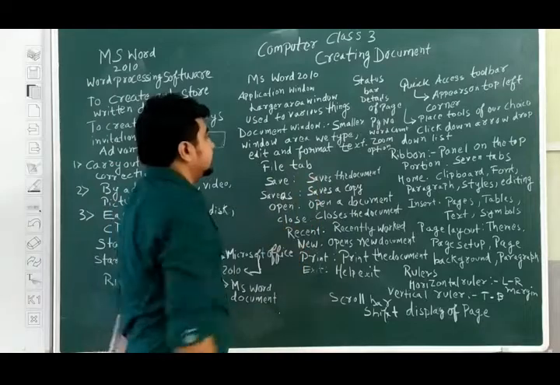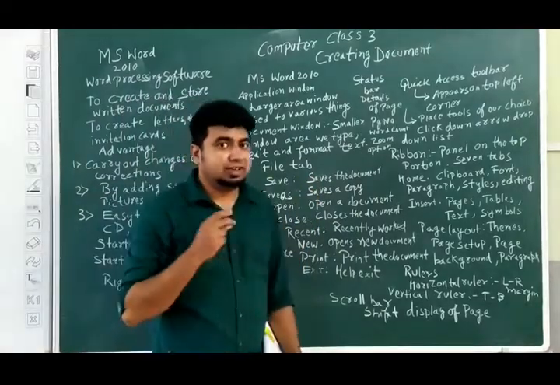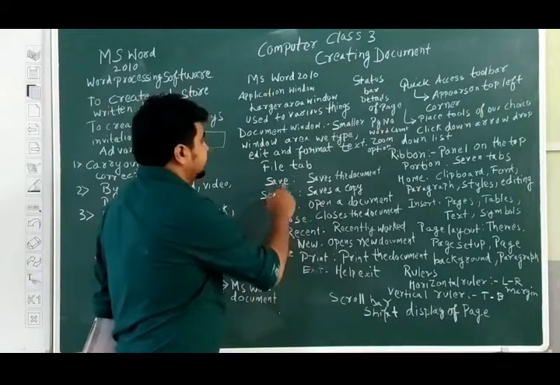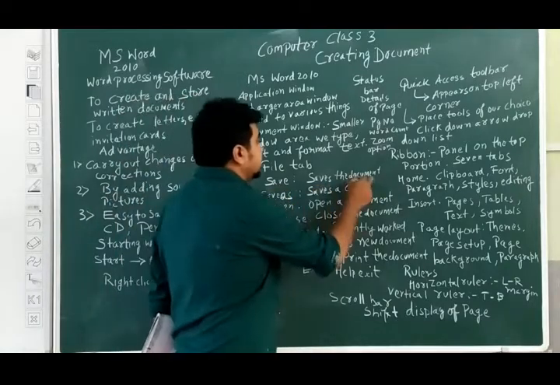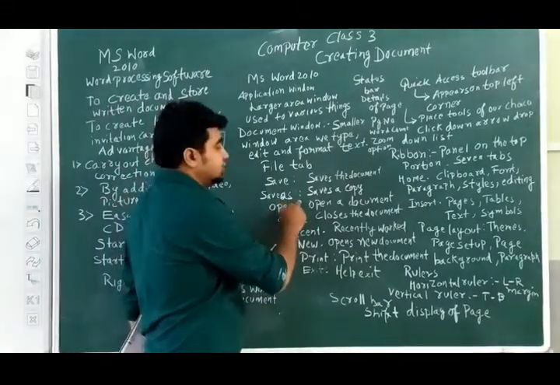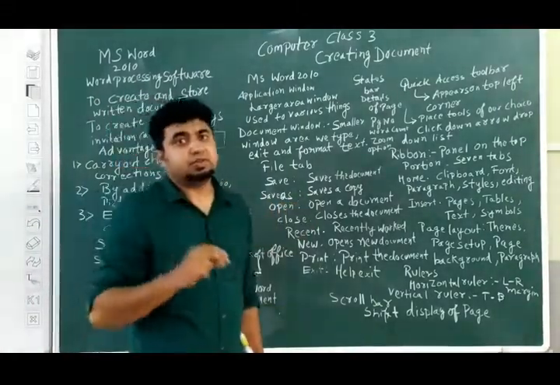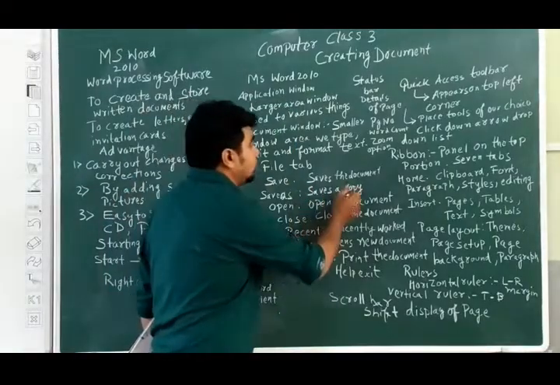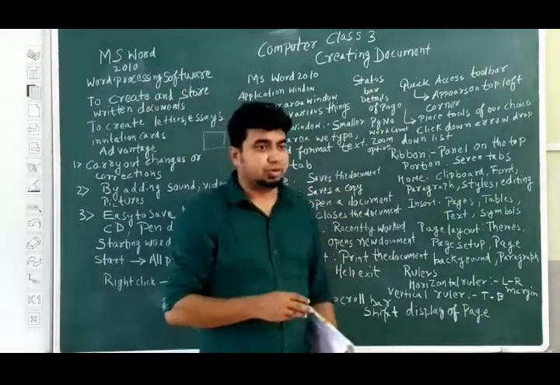Now file tab. We will be studying about the file tab. The first option in the file tab is Save. It saves the document. The second option is Save As. What is the difference between Save and Save As? Save As basically saves a copy of the original document.